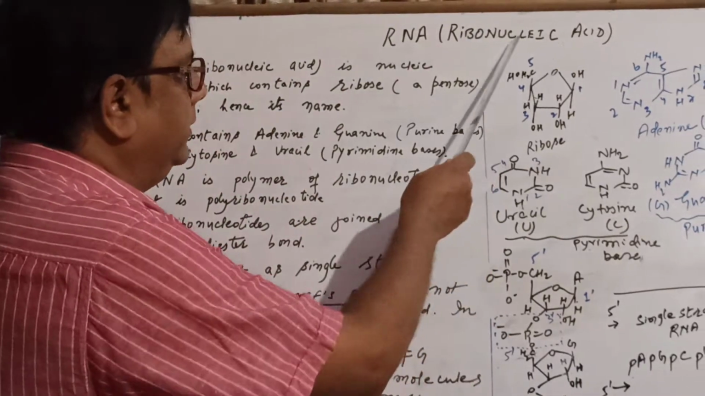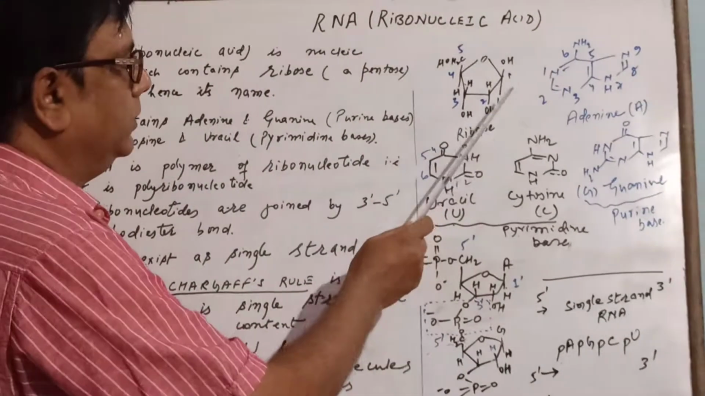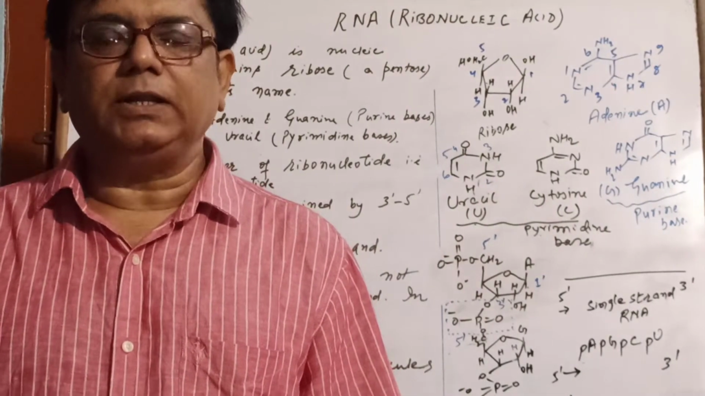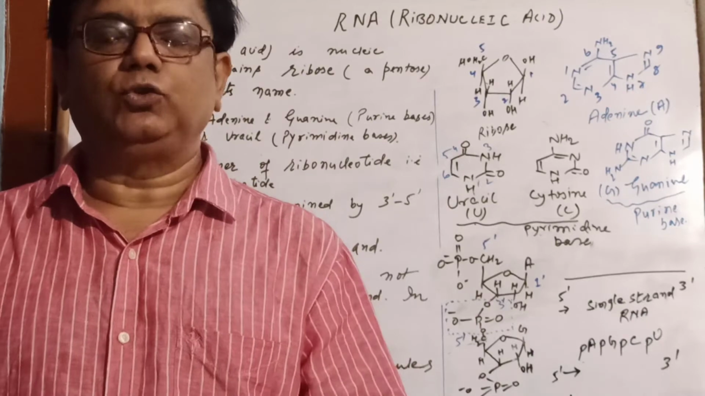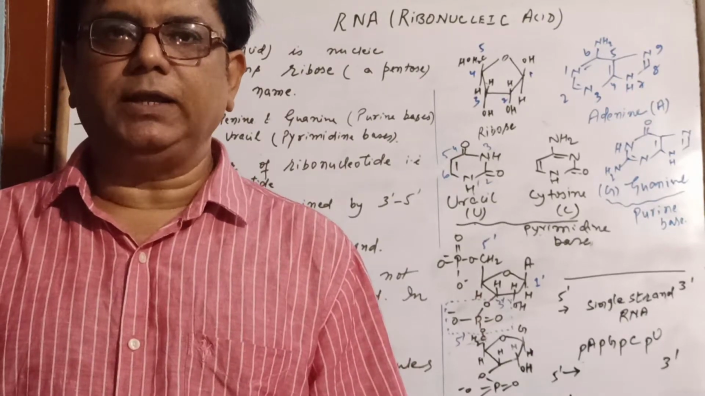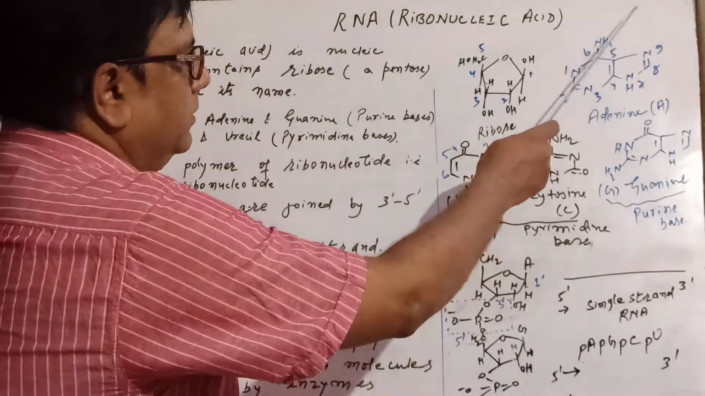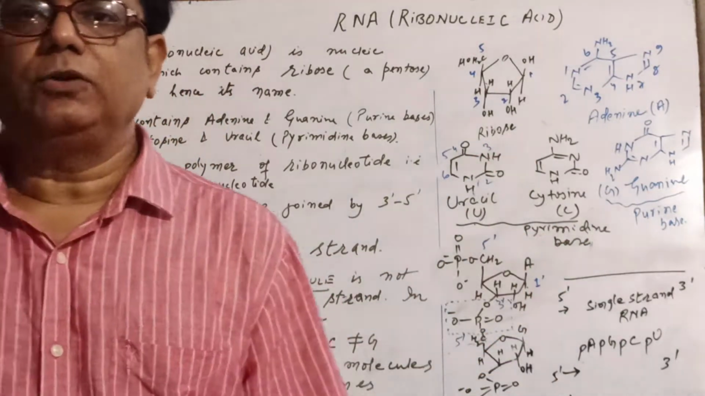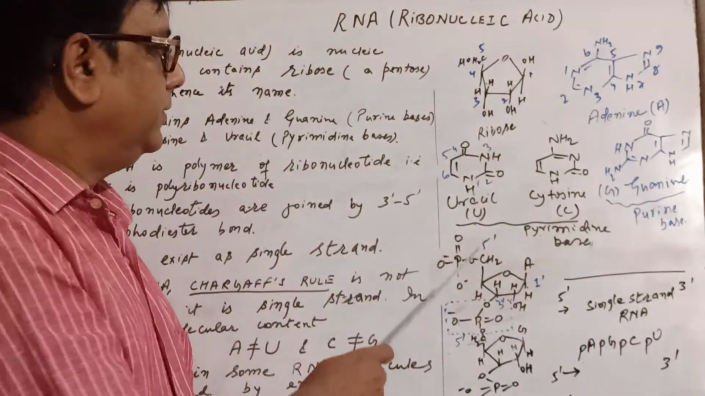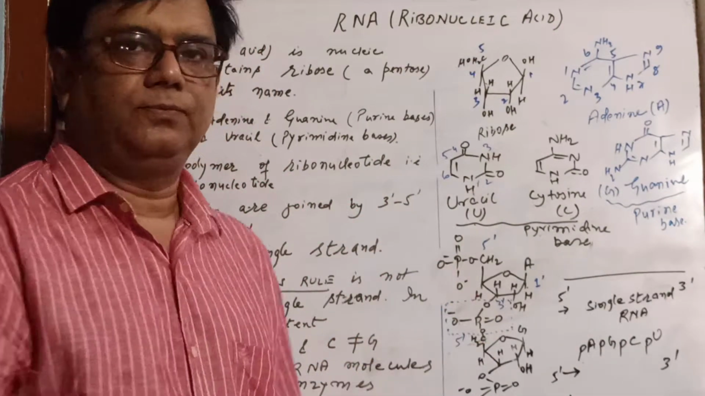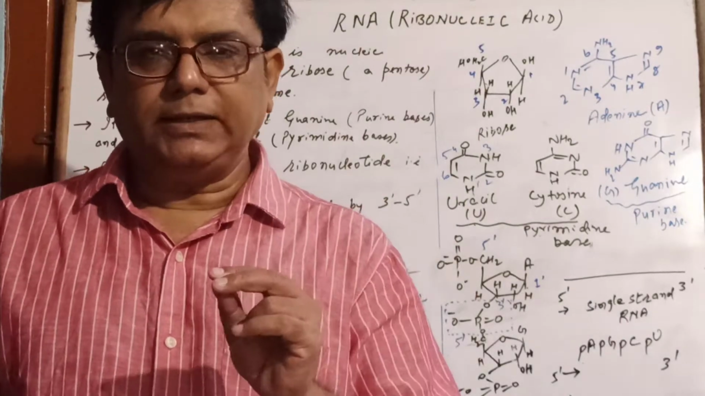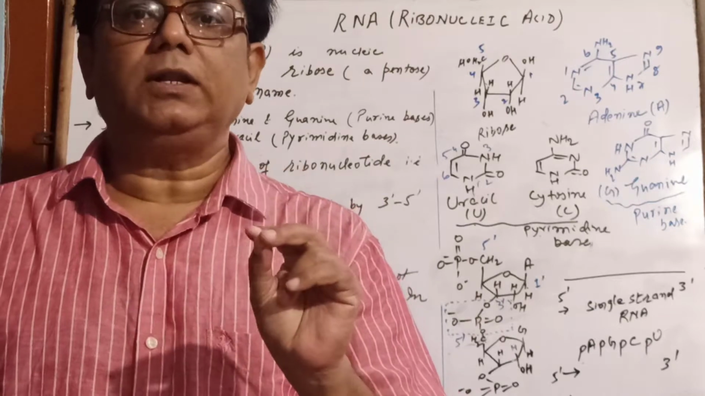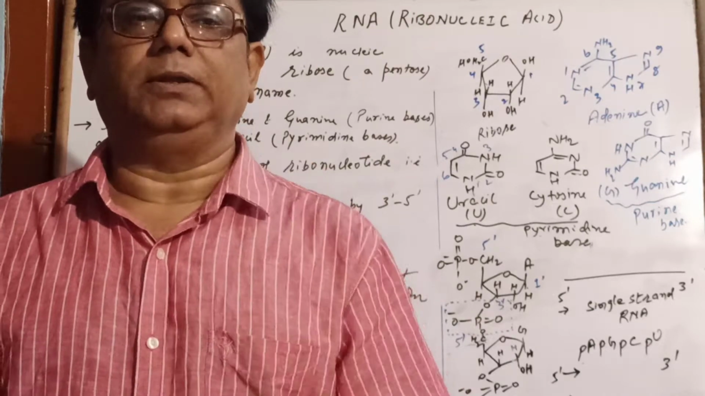Now you can see here is the structure of the ribose. This is the pentose sugar. Now the bases present in RNA are, you have two purine bases, that is adenine and guanine. You see the structure. This is adenine and this is guanine, and you have two pyrimidine bases, that is uracil and cytosine. In this respect, RNA differs from DNA, in that in RNA you have uracil in place of thymine.